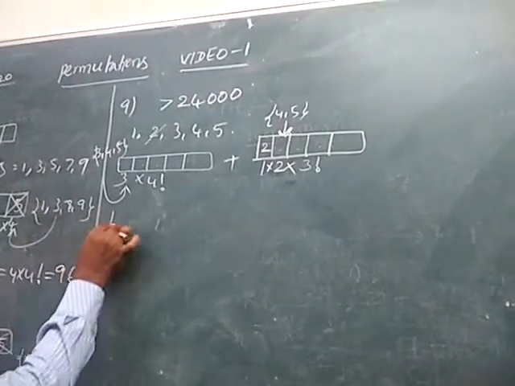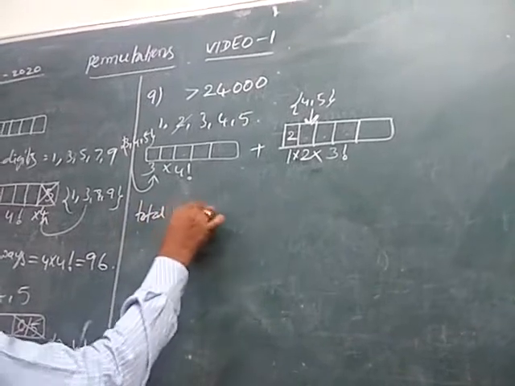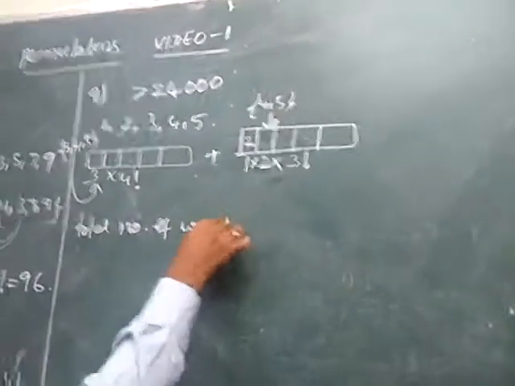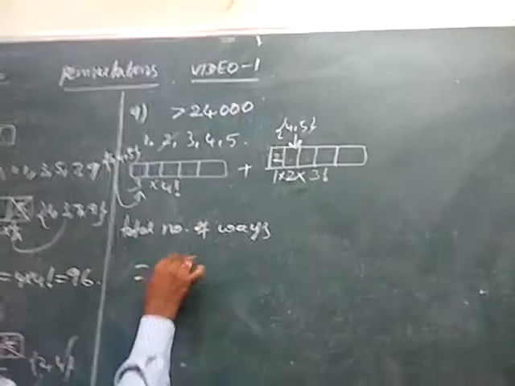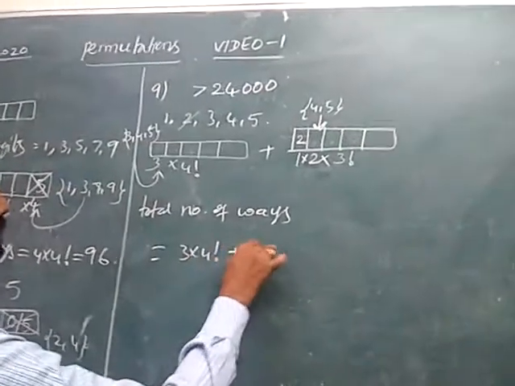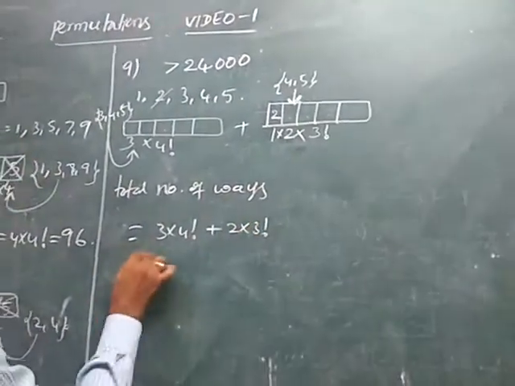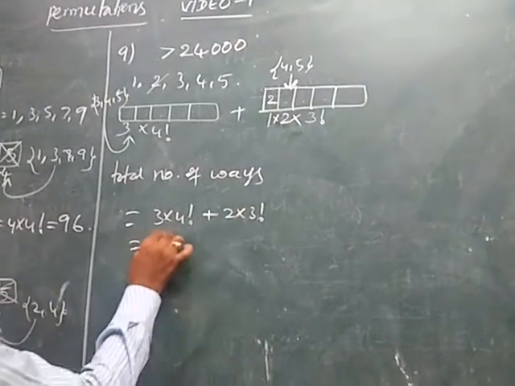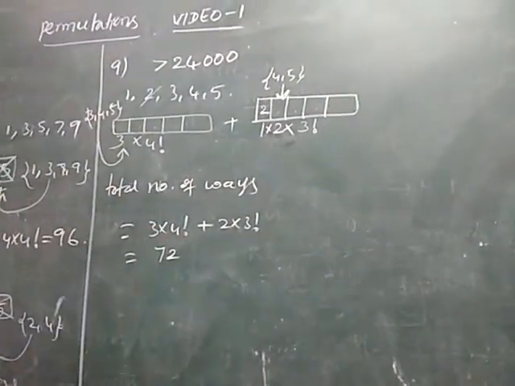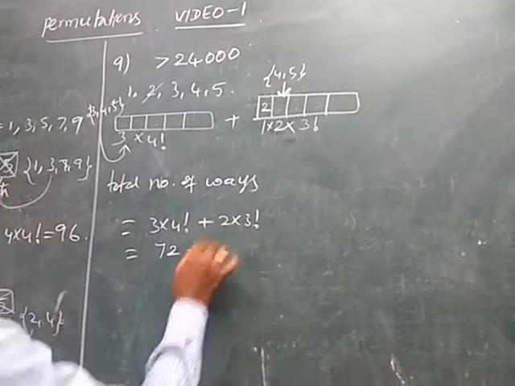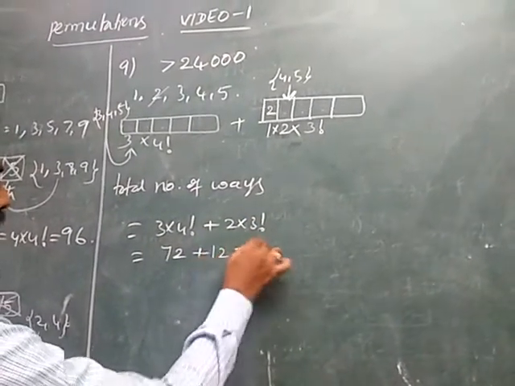So the total number of ways is case 1, 3 into 4 factorial, plus 2 into 3 factorial. 4 factorial is 24, 24 times 3 is 72. 3 factorial is 6, 6 times 2 is 12. That becomes 84.